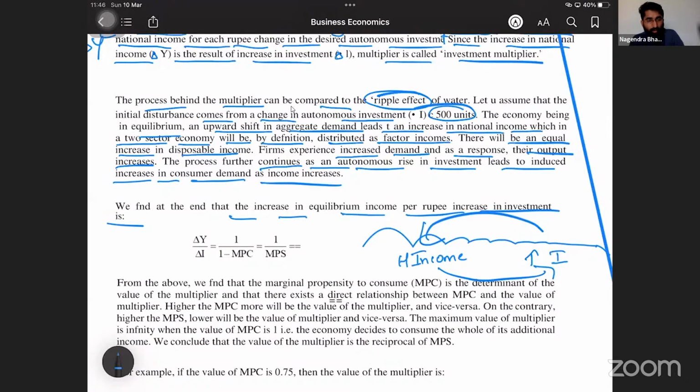Can you tell me what is delta I? Delta Y divided by delta I. Wait. 1 divided by 1 minus MPC, or 1 divided by MPS. Delta Y divided by delta I.